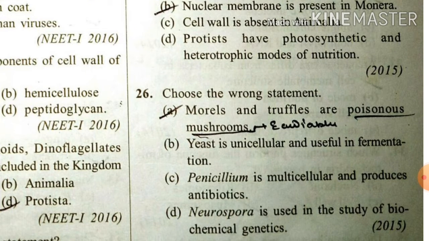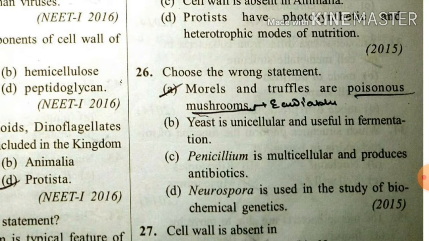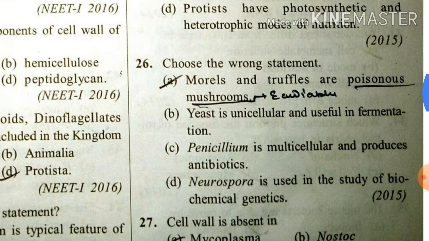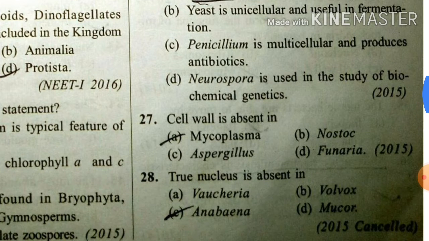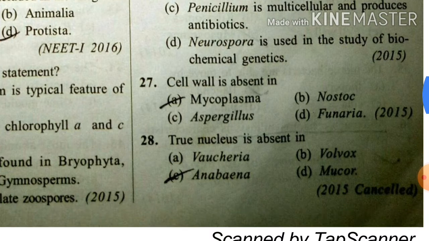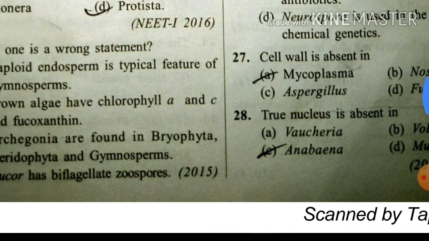Choose the wrong statement. First one is wrong because morels and truffles are not poisonous. They are edible. And yeast is unicellular and useful in fermentation. Penicillium is multicellular and produces antibiotics. Neurospora is used in study of biochemical genetics. These all are true. Cell wall is absent in mycoplasma. True nucleus is present in Anabaena.